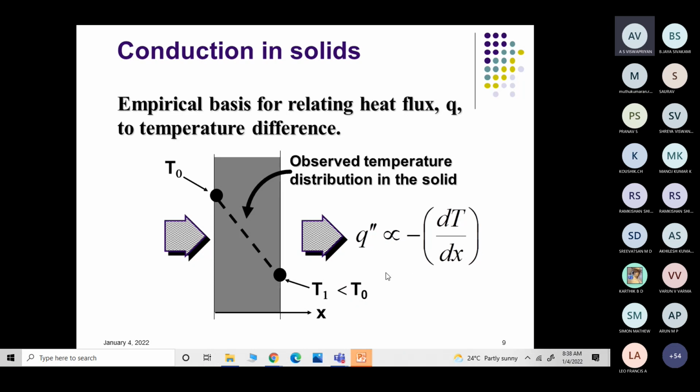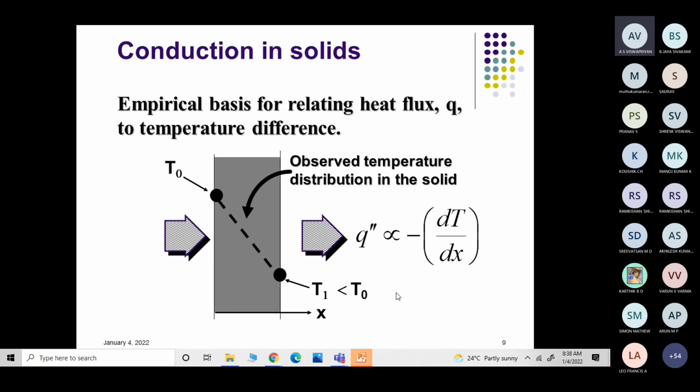Why the minus sign? Because the temperature drop occurs in the positive direction. For example, if dx is the thickness of the material, then dT is nothing but T1 minus T naught, so T1 minus T naught divided by dx.